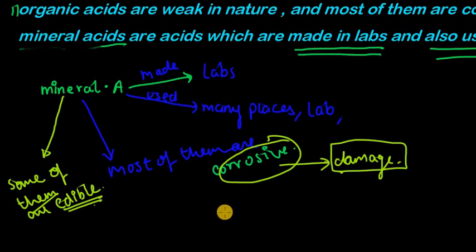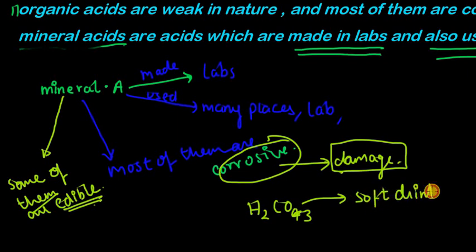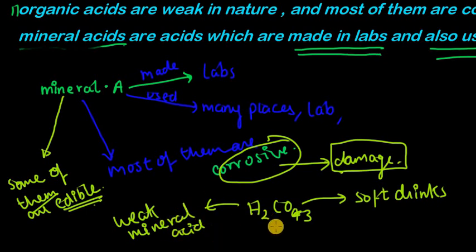For example, carbonic acid, H2CO3, is used in soft drinks. This is a weak mineral acid. That is why it's edible.